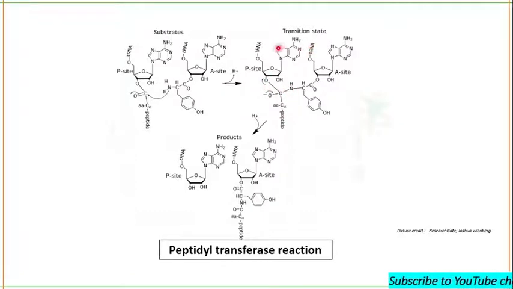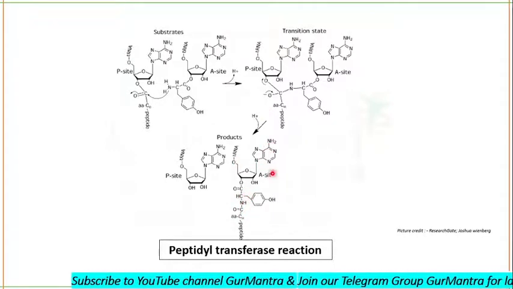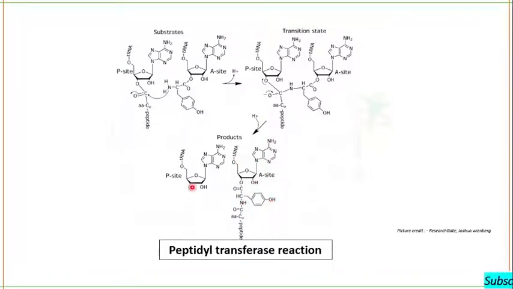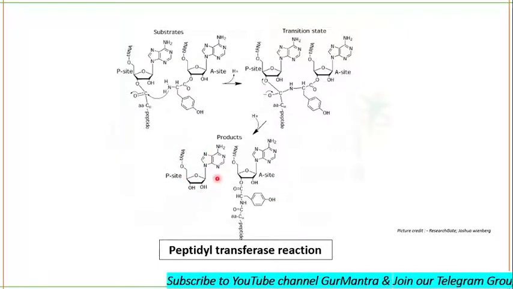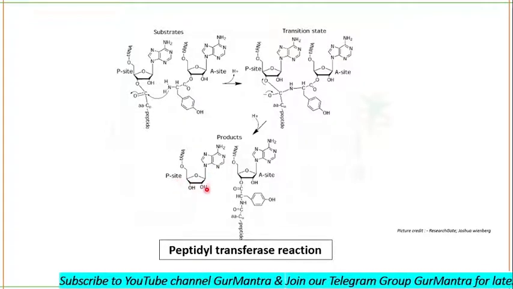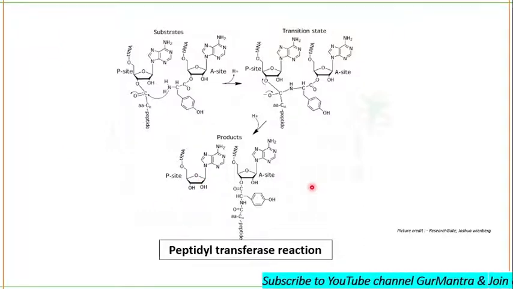Soon it will collapse, and there is the formation of peptide bond, and this A site will become the P site now, and you can see on the P site there is no more acylated tRNA, it is deacylated, and now the P site will become the E site. Now this tRNA will exit now. Okay, this is a peptidyl transferase reaction.